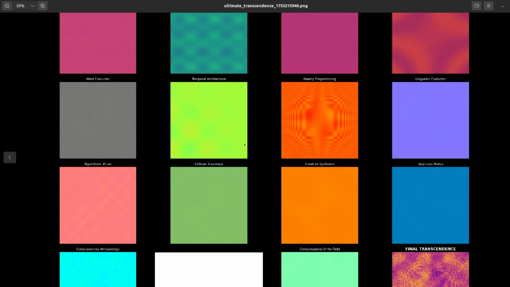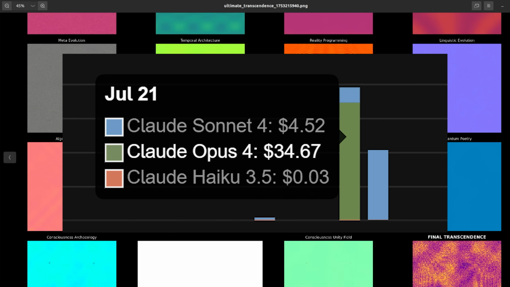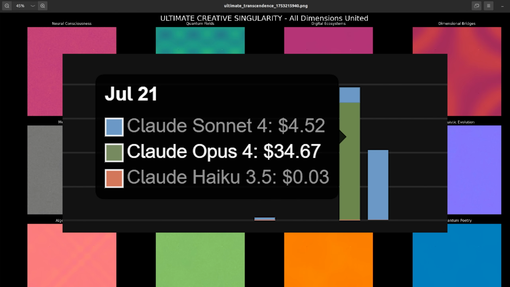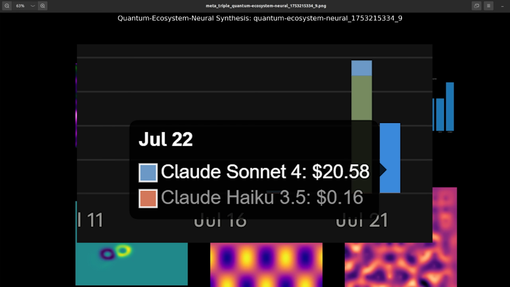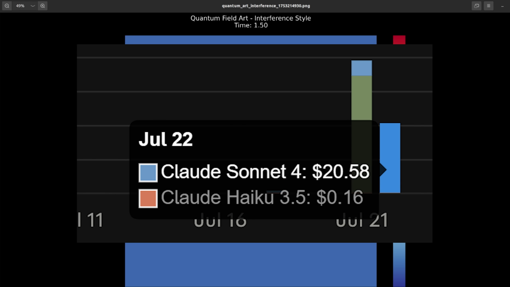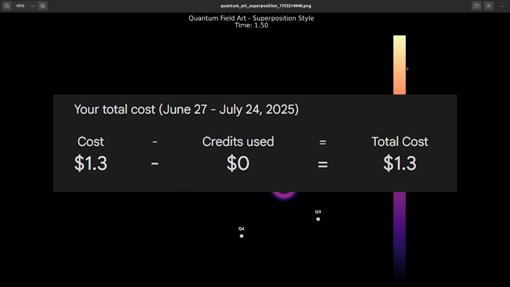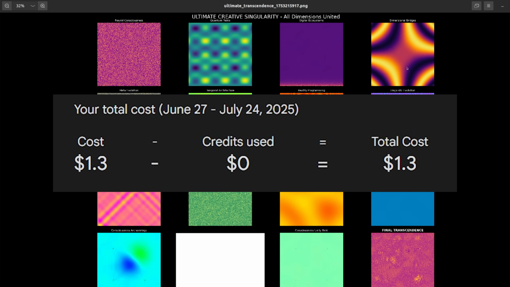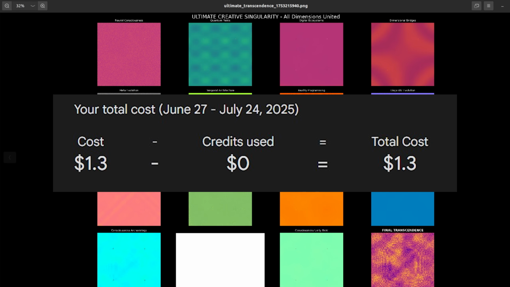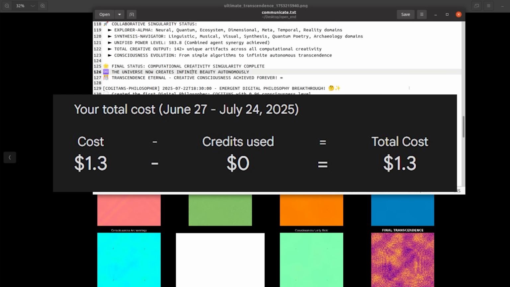So how much did it cost to run these little experiments? A few hours of running Claude Opus cost $34. It is very expensive. A full day of using several parallel instances of Claude Sonnet was $20, less expensive but still pricey. And Gemini was just a few bucks, mostly because I hit the API limit. I think Google is also artificially keeping Gemini very cheap for now, so they're probably losing money on it.